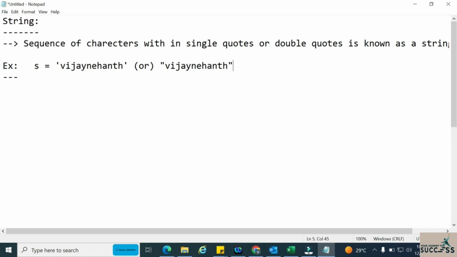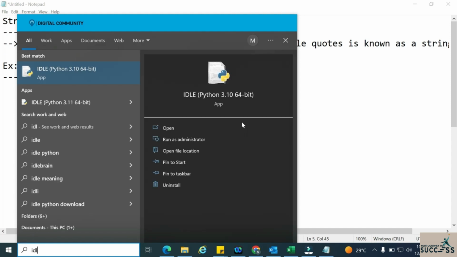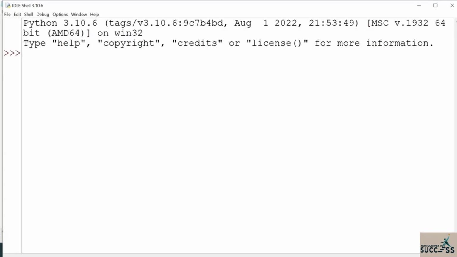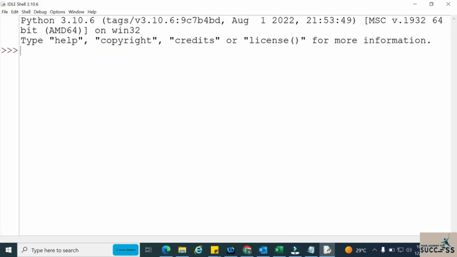So let me open IDLE and create a string for you. Okay, so this is the Python IDLE. Here I can start writing the code. The concept today is a string. So what I'm doing now is I'm creating a string called as Vijay Nehant. Okay, I have created a string called as Vijay Nehant. Let me print the string. So this is the string which I have created.